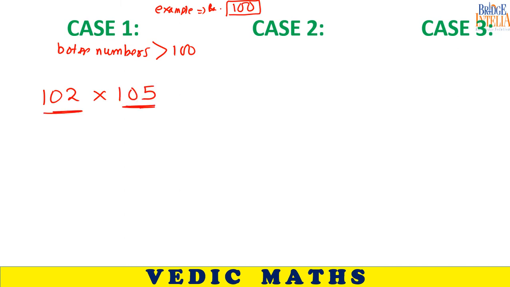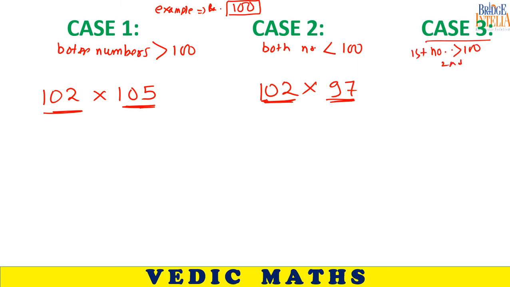Case 2, both numbers less than 100. So 102 multiplied by 97. One number is greater than 100, the other is less than 100, but both are very near to 100. Case 3, first number greater than 100, second number less than 100.